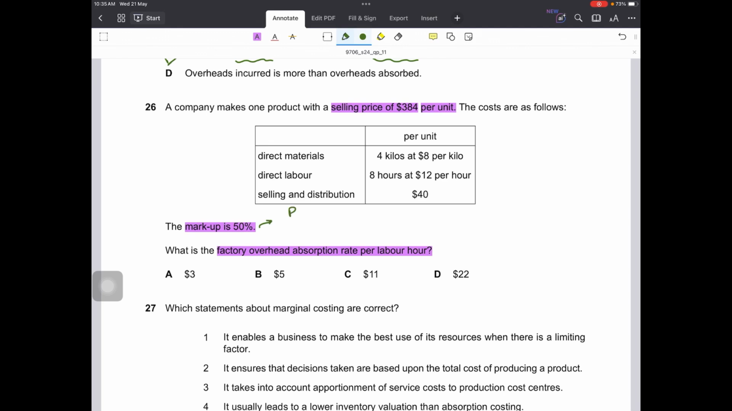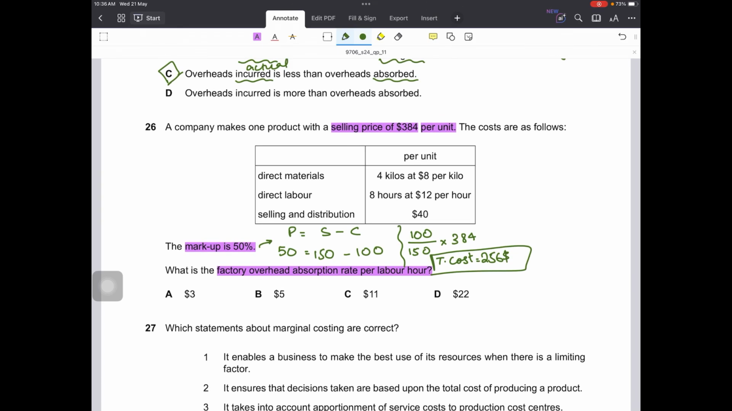In markup we know that markup is on cost, so profit is sales minus cost, and the markup is 50, so cost will be 100 and sales will be 150. So can I find first the total cost using this formula? Yes, I can. If the unknown is cost and the known is selling price, I multiply it with the selling price, and I can come to know the total cost. That would be $256 per unit. This is my total cost. Now I know the total cost. I just have to incorporate these three and find out the one cost that is unknown, which is fixed production overheads.